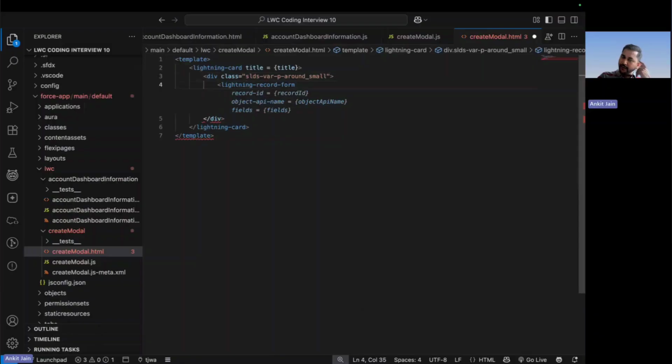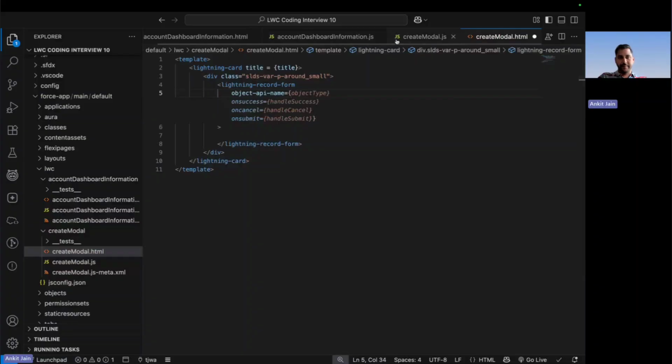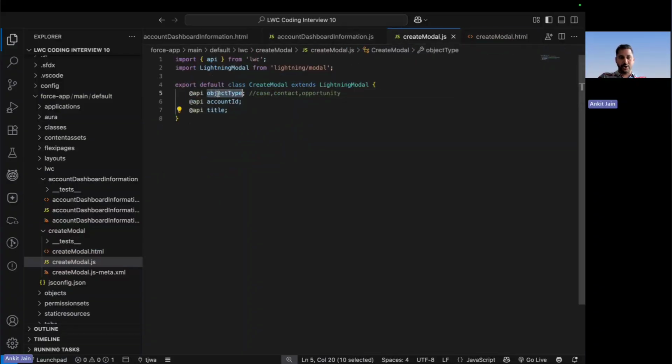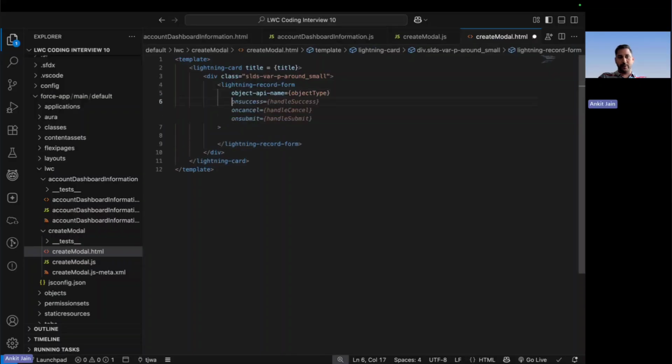So lightning record form, I want to use it for the creation purpose. For the different fields that you should be populating here for the creation, again, if you don't know, you can always go back to the documentation and check, but I already have the clue. So I'm directly typing up here. First, here is the object API name. Object API name is something that I am getting from here, based on which particular object type the record should be available. So that is not a problem.